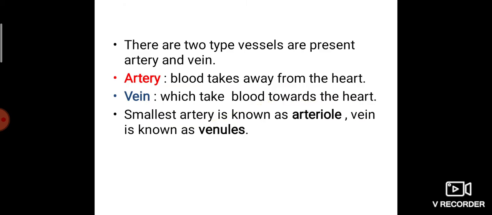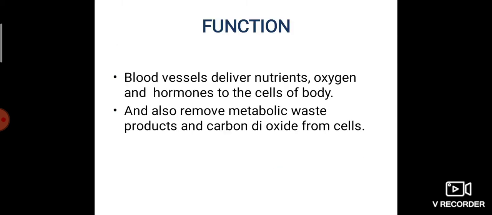Anyway, arteries and veins are doing two different functions. Arteries take blood from the heart to supply the different parts of the body, while a vein takes impure blood from tissues and carries it towards the heart. So both are doing two opposite functions. Then the smallest arteries are called arterioles. The smallest veins are called venules.